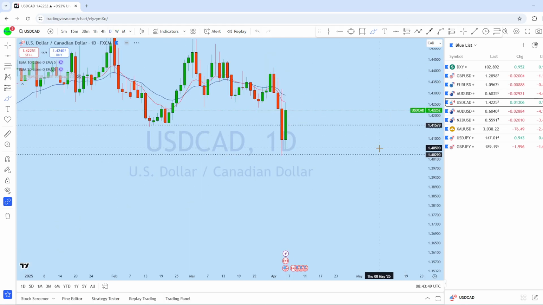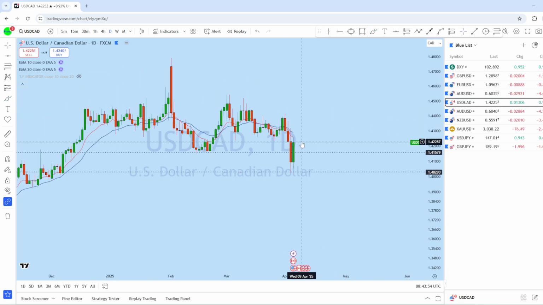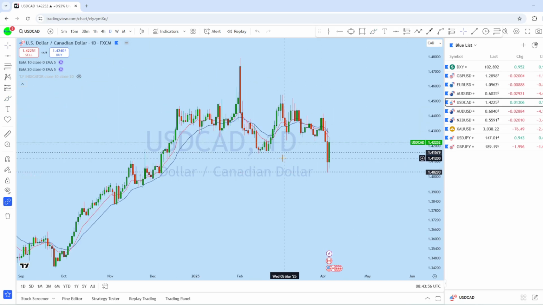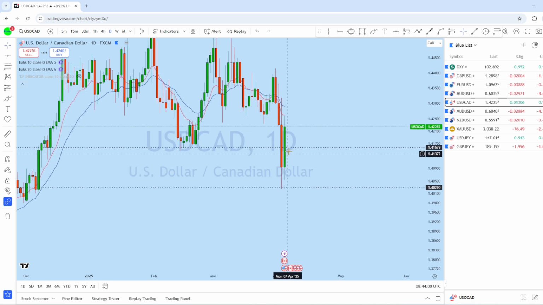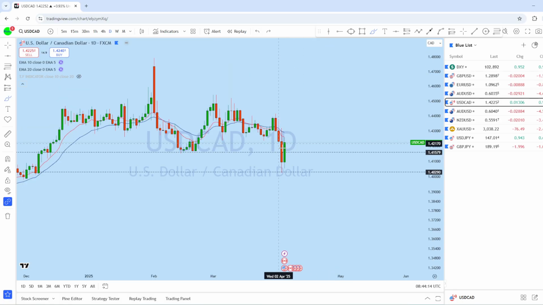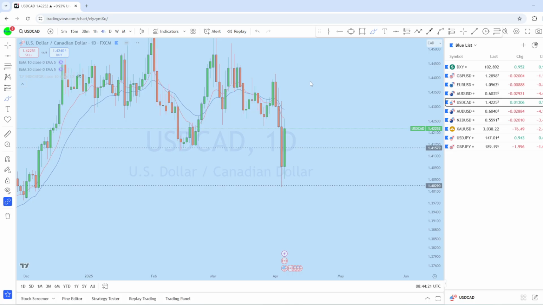Now looking at the daily chart on this instrument, this is the daily inside bar, and we have seen that after the break of this support level, the market is completely sideways at the moment, expecting this market to remain sideways for a few days, or at least one or two days. After that the market may potentially bounce back up. As it is an inside bar, the price might need liquidity from this support level to potentially move back to the upside again to create a new higher high.